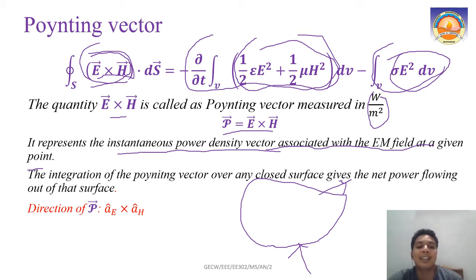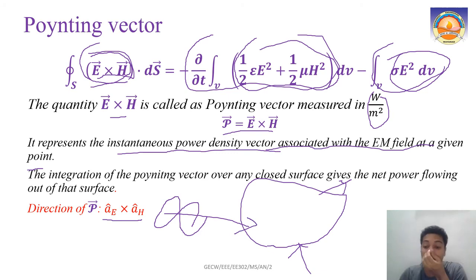That is what we already discussed. E cross H means what? If your electric field is in the x direction and your magnetic field is in the y direction, then the direction of E cross H is in the z direction. That is where your power is flowing. That is where your energy is getting transported. That is why we call this vector the Poynting vector. It tells you in which direction your energy is flowing or your power is going.